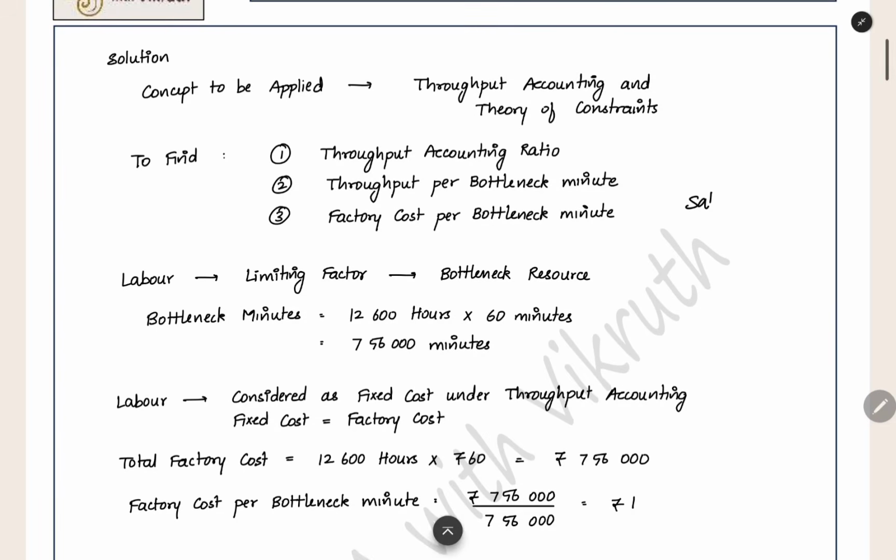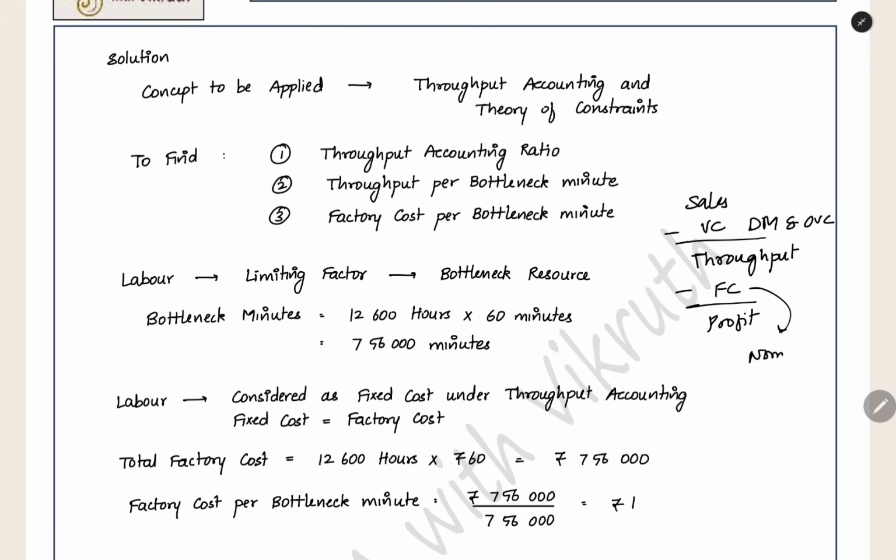So what you have to do is sales minus variable cost as per the throughput accounting. The variable cost is direct material and other variable cost. By doing this, you get throughput. Here also we are reducing variable cost only, but as per the throughput accounting concept, so we give it a new name: instead of contribution, we call it throughput. Then you reduce the fixed cost and you get the profit. In this fixed cost we have the normal fixed cost, and along with that, labor cost is also fixed under the throughput accounting concept. This fixed cost is called the factory cost. This variable cost is as per the throughput accounting concept. This throughput we want.